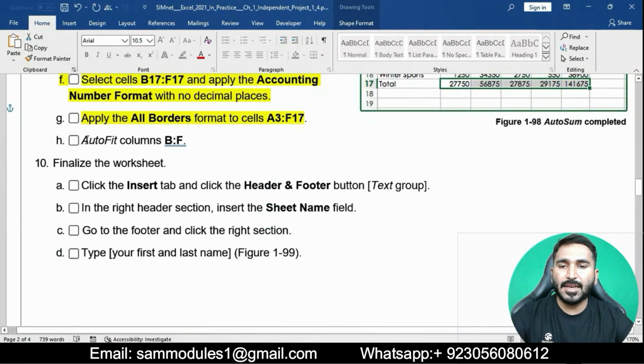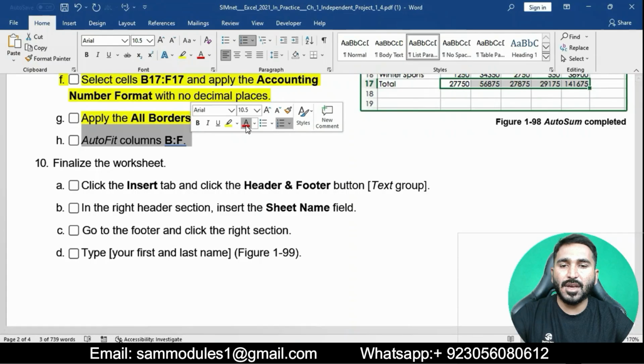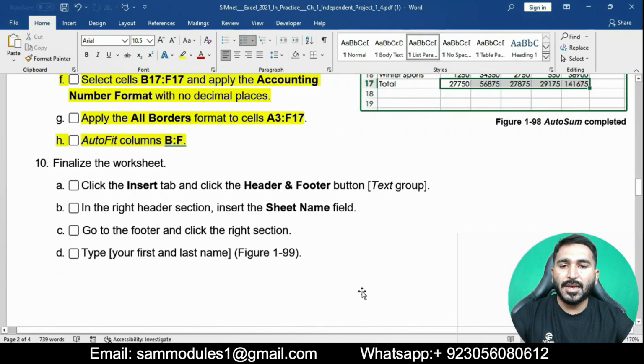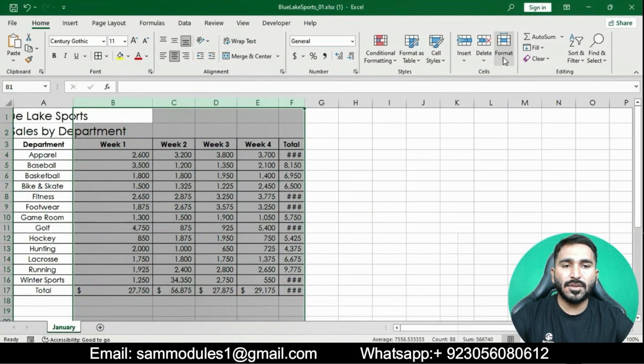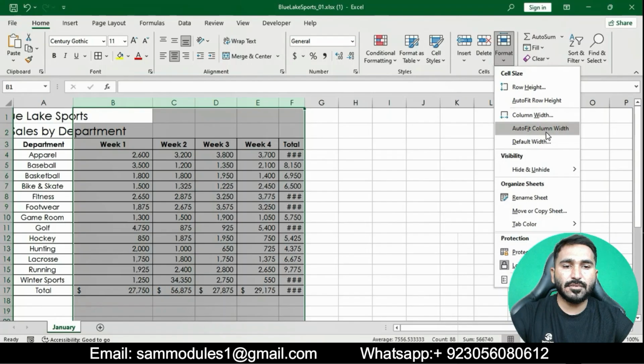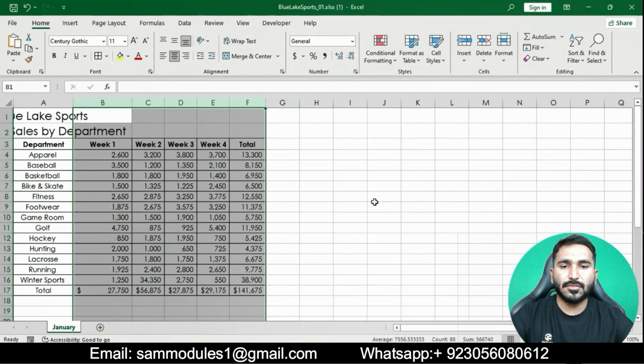Autofit columns B to F. We will select columns B to F and then apply autofit column width. Go to the Format tab in the Cells group and click on AutoFit.